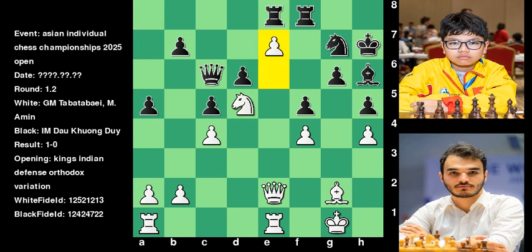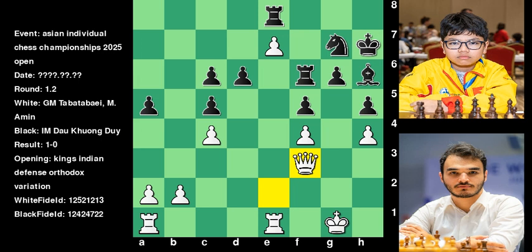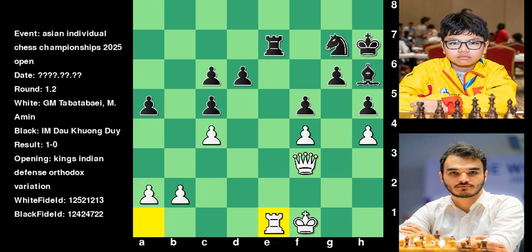Pawn e7, threatening pawn promotes to knight at f8 check. Rook f7 played by Khuong. Knight f6 check. Rook takes f6. Bishop takes c6. Pawn takes c6. Queen f3. Rook f7. King f1. Rook takes e7. Rook takes e7. Rook takes e7. Rook e1.